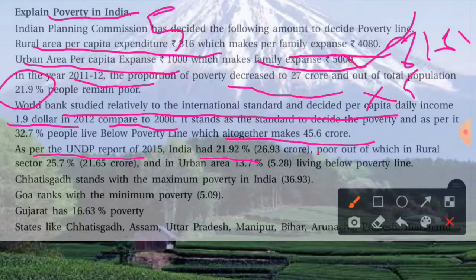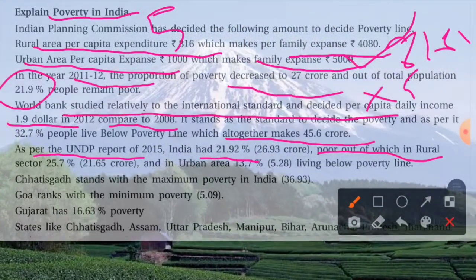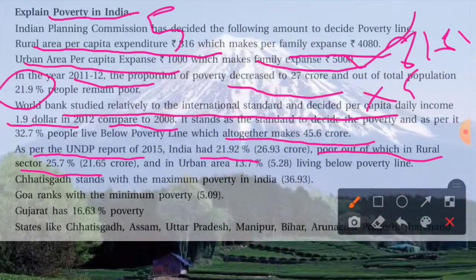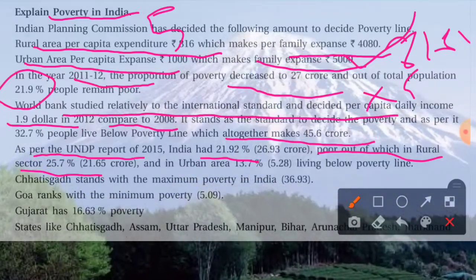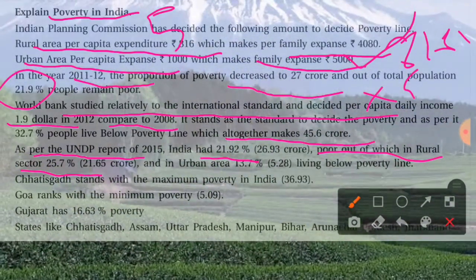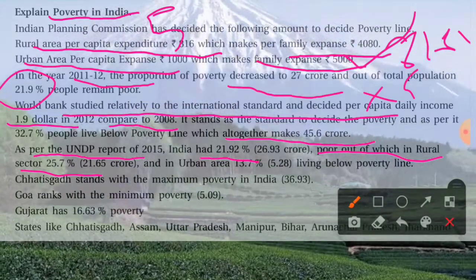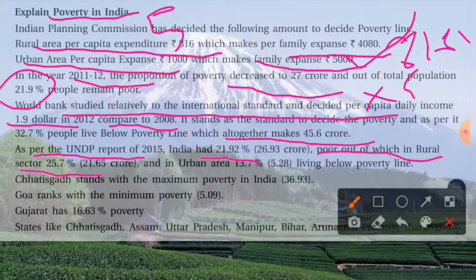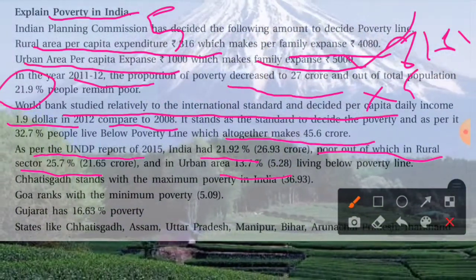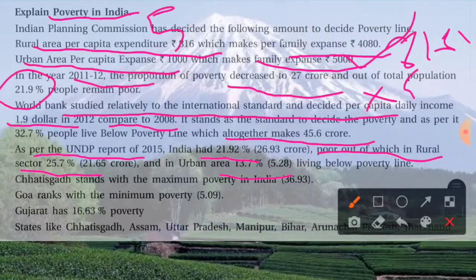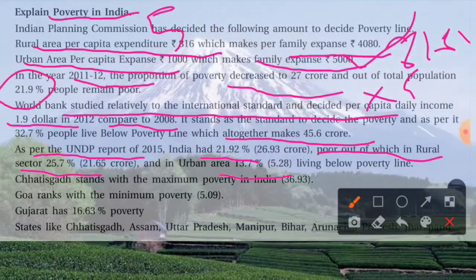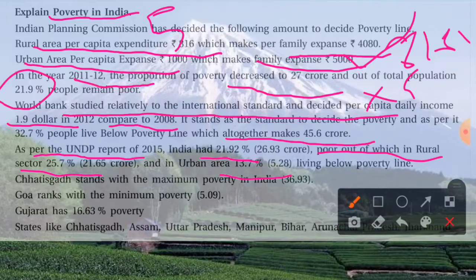Out of these poor, in the rural sector 25.7%, which means 21.65 crore, and in urban areas 13.7%, which means 5.28 crore people living below the poverty line.